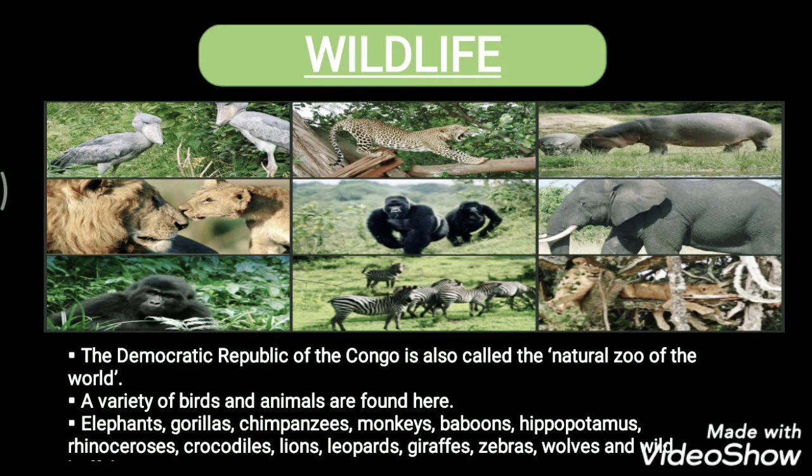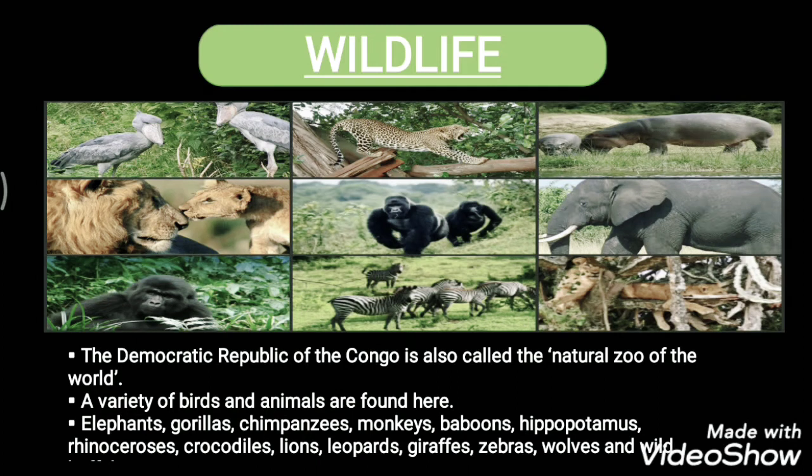Elephants, gorillas, chimpanzees, monkeys, baboons, hippopotamus, rhinoceros, snakes, pythons, this comes under the reptile section, crocodiles, lions, leopards, giraffes, zebras, wolves, and wild buffaloes. These are all found here. Besides animals, there are also different kinds of birds, insects, butterflies, bees. All these are very common in these forests. So that's why it is called the natural zoo of the world.